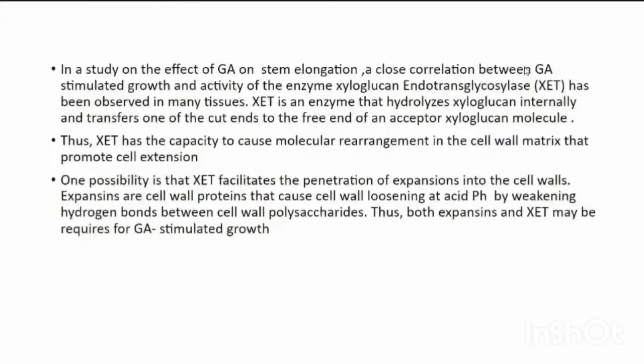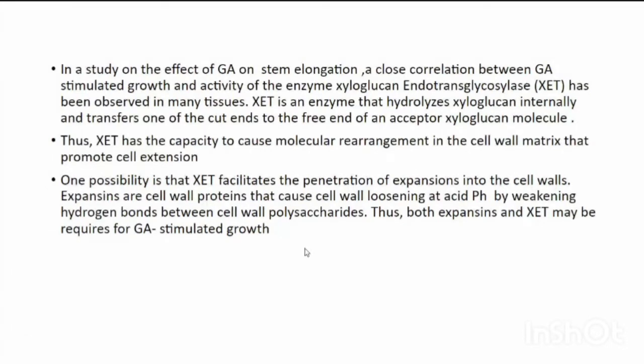In studies on the effect of GA on stem elongation, a close correlation between GA-stimulated growth and activity of the enzyme xyloglucan endotransglycosylase, XET, has been observed in many tissues. XET is an enzyme that hydrolyzes xyloglucan internally and transfers one of the cut ends to a free end of an acceptor xyloglucan molecule. Thus, XET has the capacity to cause molecular rearrangement in the cell wall matrix that promotes cell extension.